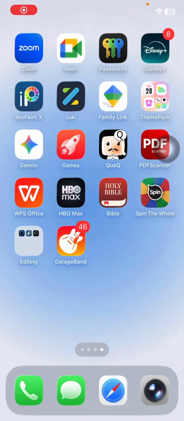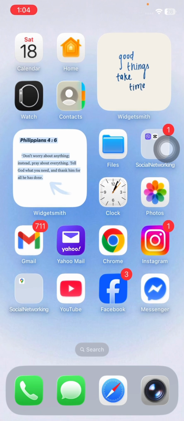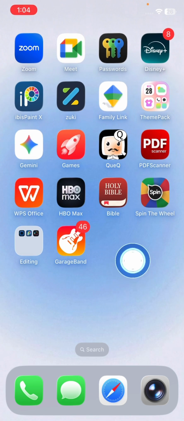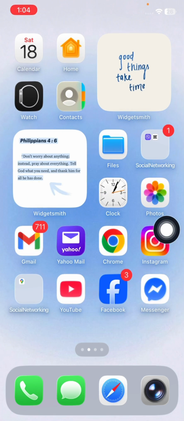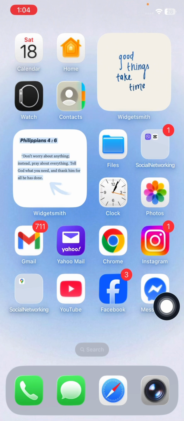Hey guys, today I'm going to be showing you how to make your own ringtone for your phone. So you're going to need the app GarageBand and Safari and settings.